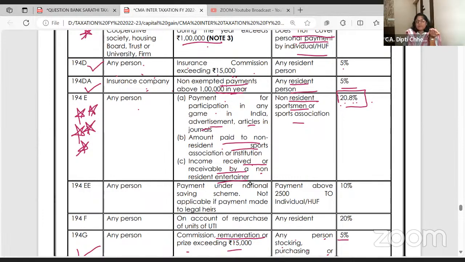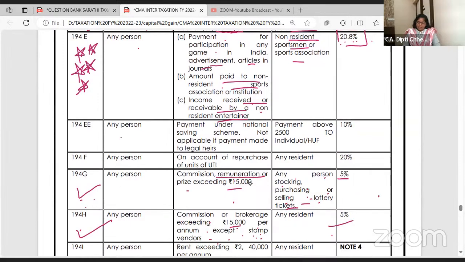See, sometimes these players get their full payment, and then in the question it is given that the players have donated it for a charitable cause. But have they taken the payment or not? If they have taken the payment, then TDS is going to be deducted. And because he is an NRI, the TDS will be deducted along with ESES.